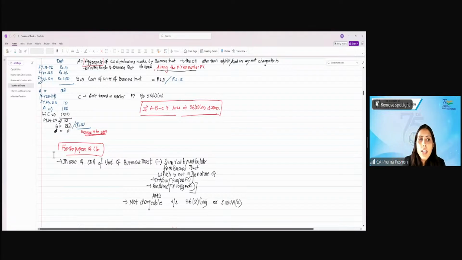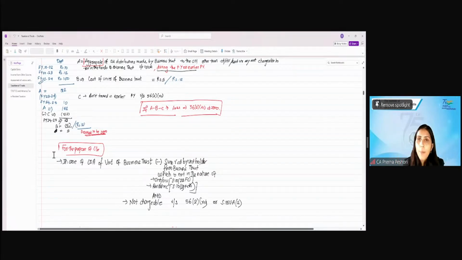Okay. So let's say, for example, my cost of unit is 1,000 and distribution by REIT is 1,500, and out of 1,500, 500 is interest, 200 is STCG, 100 is other income. Now this 500 is taxable in the hands of the unit holder, 200 STCG gets taxed in the hands of REIT, 100 gets taxed in the hands of REIT, right? Now, what therefore remains is 700, right? Now 700 is lesser than the cost of the unit.